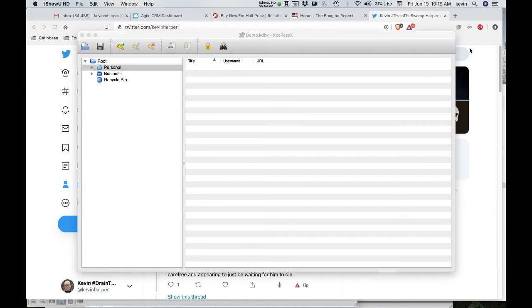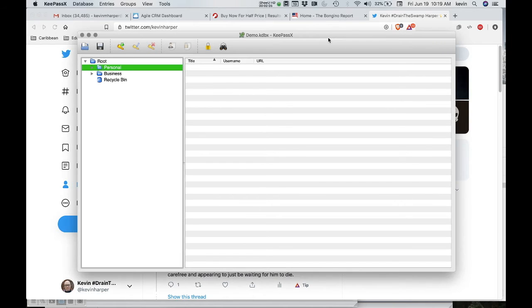So go into, just Google KeePassX. You can see it on my screen. I'm just using a demo file here, but it's an open source product called KeePassX. You can download a free copy of it, and the reason open source is so good on stuff like this is because coders can scour the code and look for any vulnerabilities and verify that it's secure, rather than just having some black box corporate company manage the security and then trust them with all of our data.